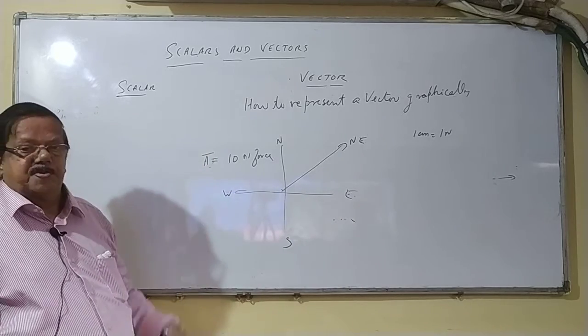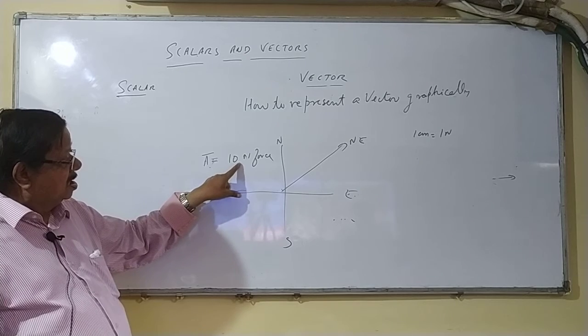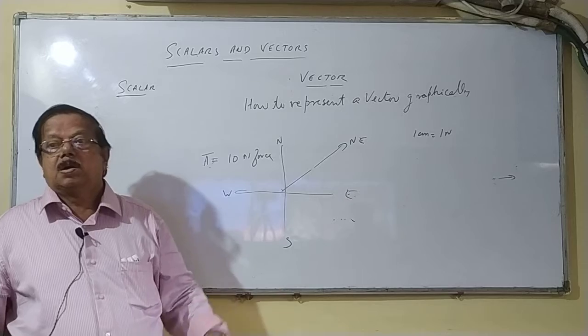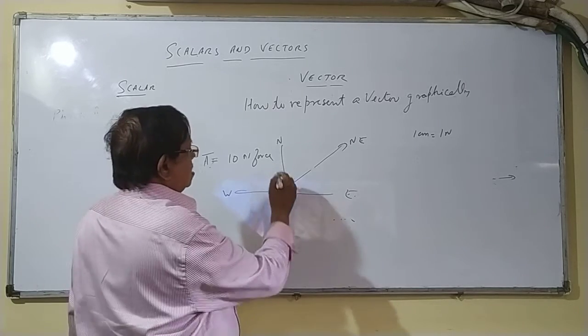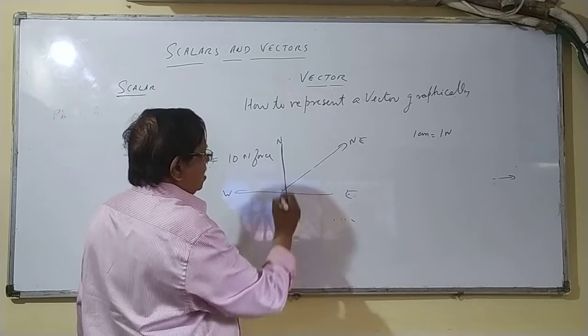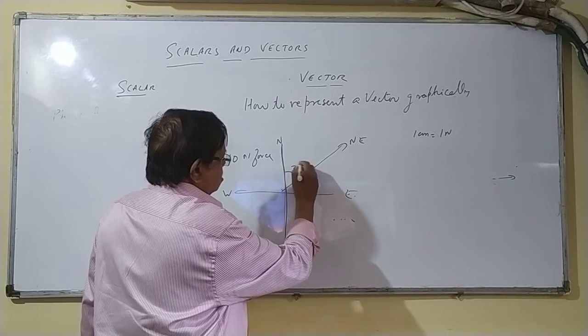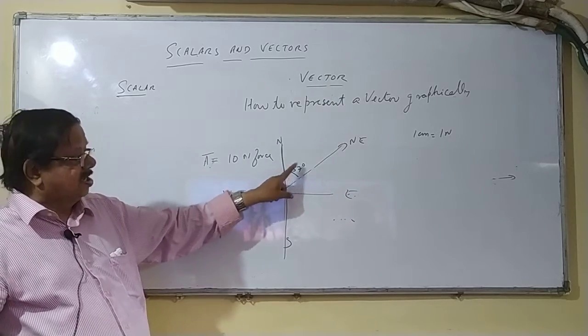Now this is how you represent a vector, by magnitude 10 Newton in the direction northeast. Or else you represent this as one vertical line and this angle equal to 37 degrees. Whatever the angle is, 37 degrees from the north toward the east.